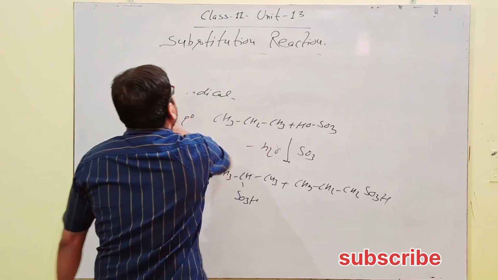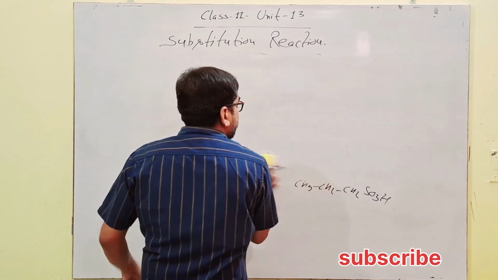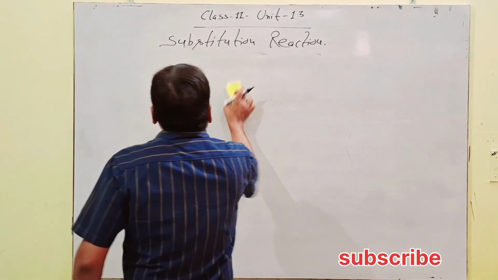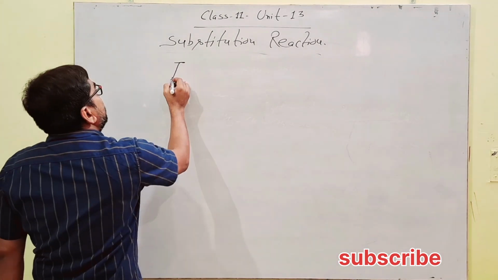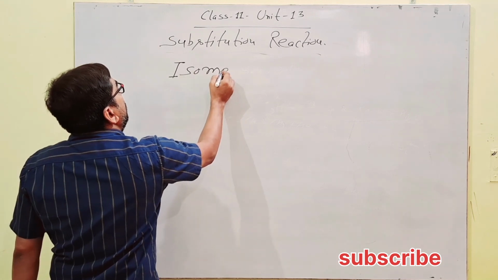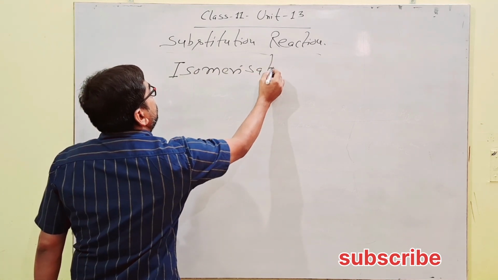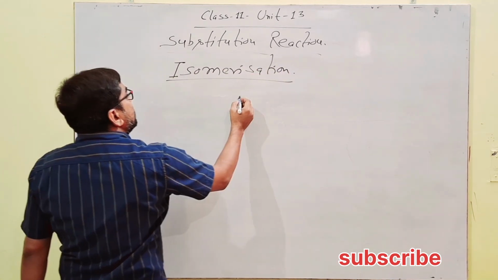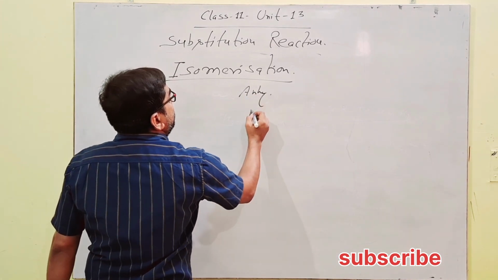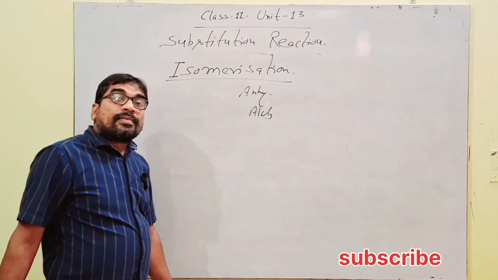Next is, after sulfonation, isomerization. Isomerization in presence of anhydrous AlCl3.